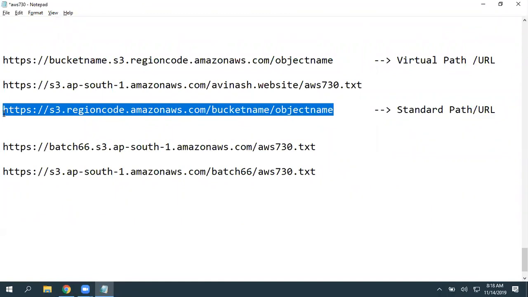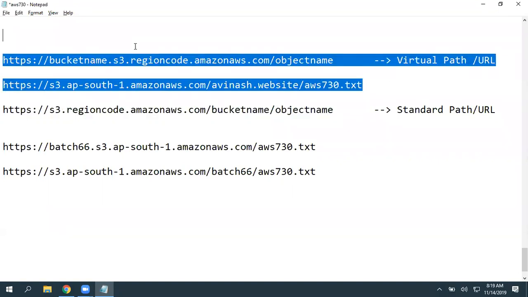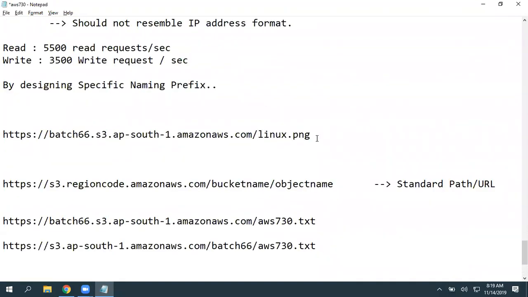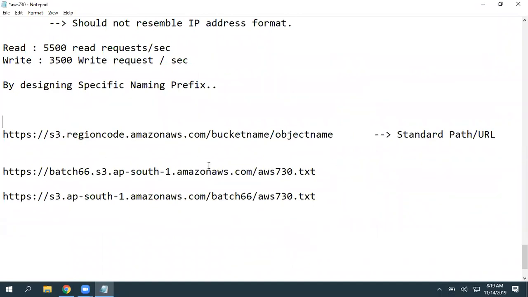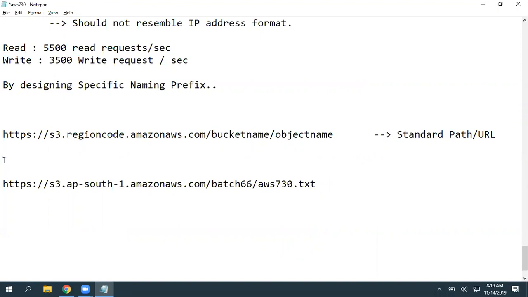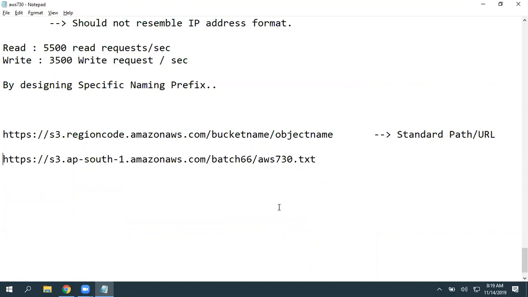https:// S3 is the service name. Then the region where the bucket is created, the region name. Then amazonaws.com is a common domain URL / your bucket name / your object name. Okay, so just remember that standard URL. Don't worry about virtual paths and all. It depends on the bucket you are selecting, it is going to generate automatically. So you can always follow the standard path.